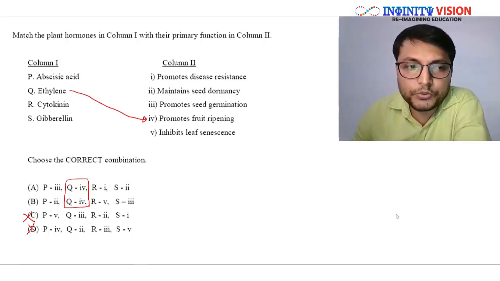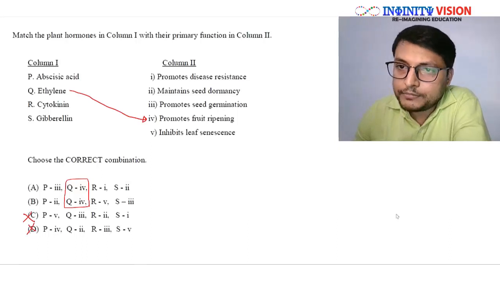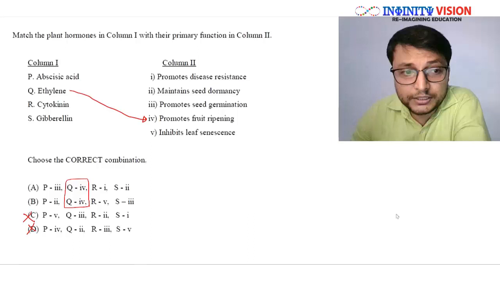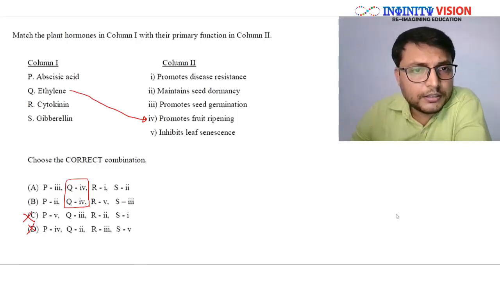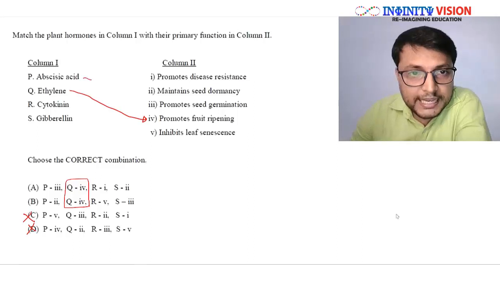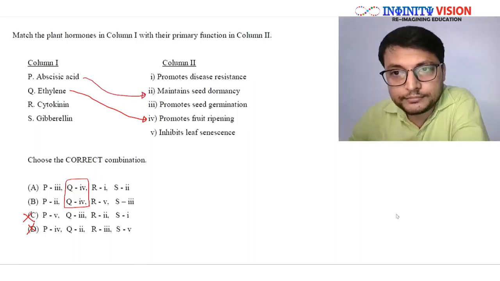Now if you know the answer of P, then you have the answer. P says abscisic acid. Abscisic acid matching with 3, promotes seed germination? No, it is wrong. It is saying maintains seed dormancy. Yes, so abscisic acid maintains seed dormancy.